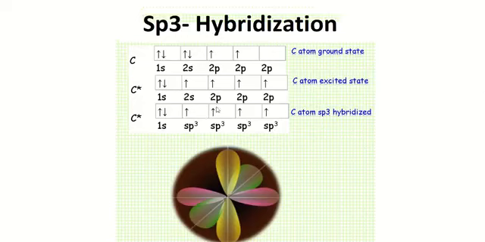So in the last stage, the process of hybridization takes place in which one s orbital and 3 p orbitals of the carbon atom mix with each other and form four new sp3 hybridized orbitals of the same shape and same energy.